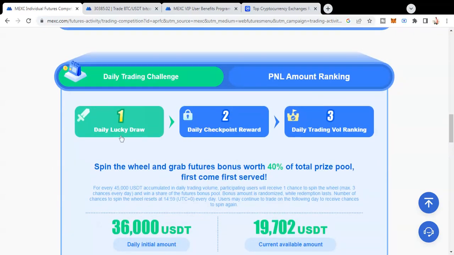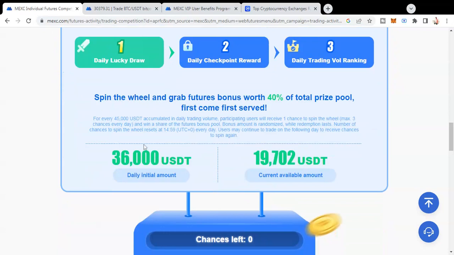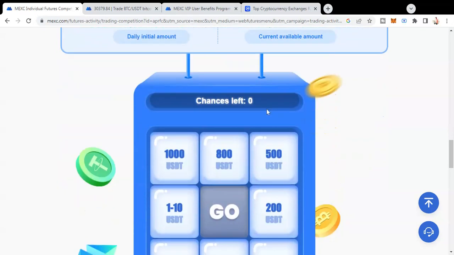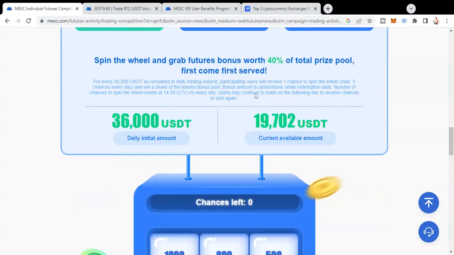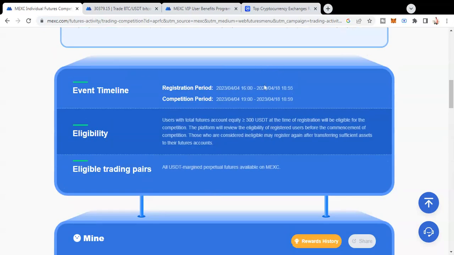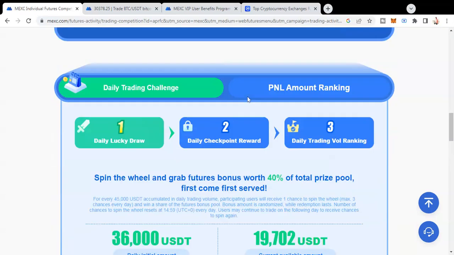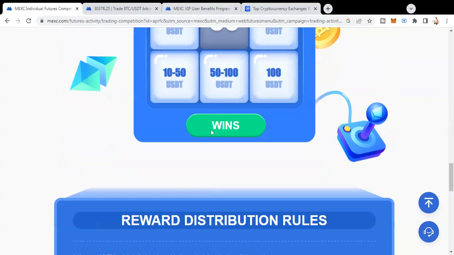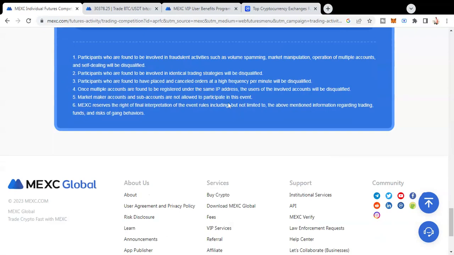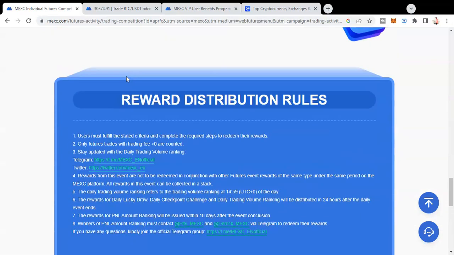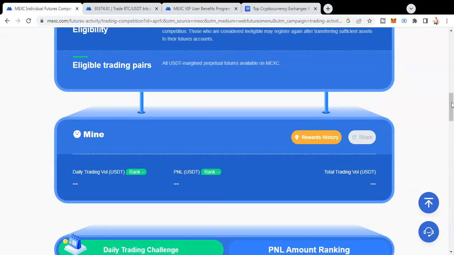Now they also have this daily lucky draw that is happening. Basically, you need to spin a wheel and you get some bonuses. This is the wheel, but for this you will first need to register, put in some money and start trading, and then you will be eligible for these wins. They also have these reward distribution rules over here. So let's go back,